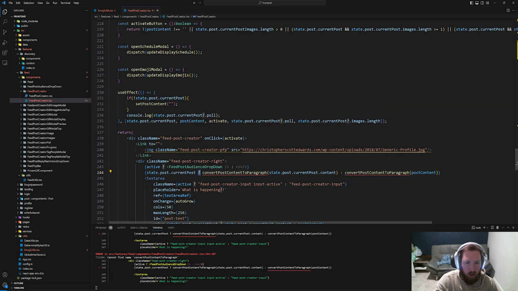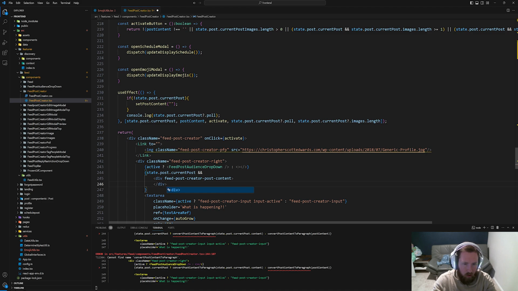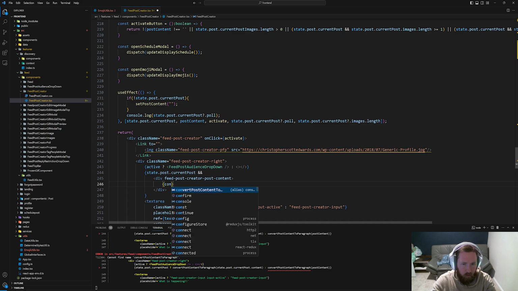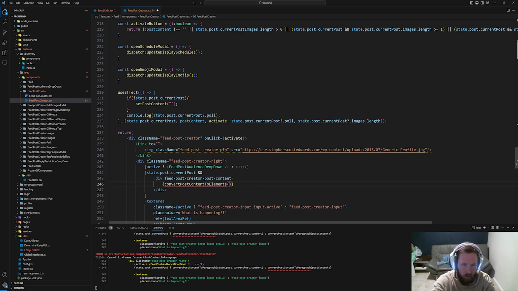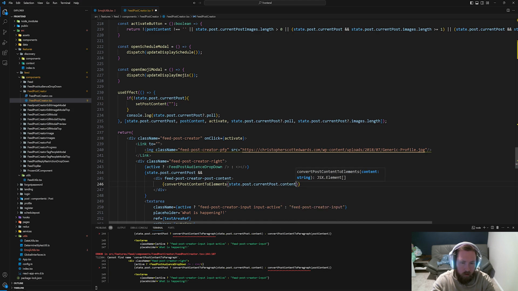And I think we say if there's a current post, and then what we'll do is we'll delete this, clean this up a little bit, and we'll say div class name. I think I copied the class name, div class name, and then do one of these. And then what we'll have to do inside is convert post content to elements, and we can pass in state.post.current post.content.